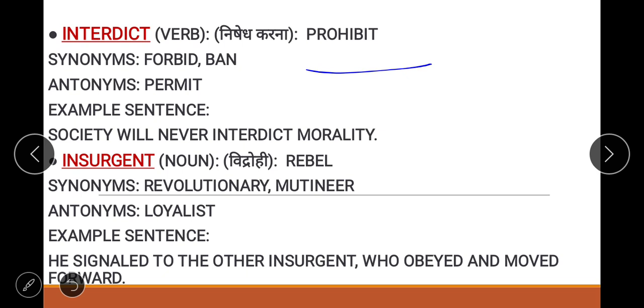Next word is insurgent. Insurgent means revolutionary, a mutineer, rebel. We say, that was a revolutionary period of India. It means we were able to take our revenge and we were very rebellious at that time. Now moving to the opposite of insurgent, it is loyalist. Now let's see the example: he signaled to the other insurgent who obeyed and moved forward. It means he signaled to the other rebel who obeyed and moved forward.